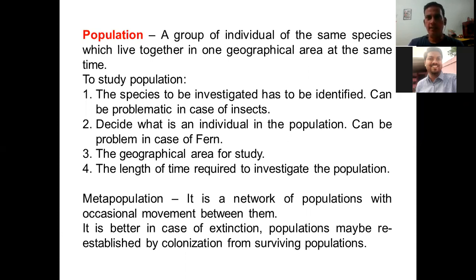The second point is the geographical location. Let's say we want to ask what is the population of cows in Jaipur, or what is the population of snakes in Sivraj campus. Those snakes have to be of the same species. As all of you might be aware, snakes are of different species.